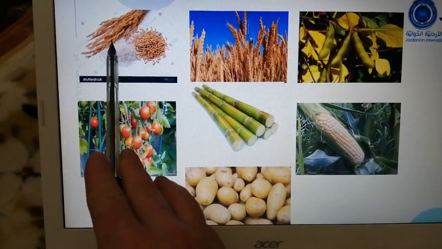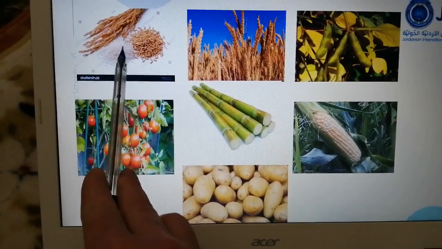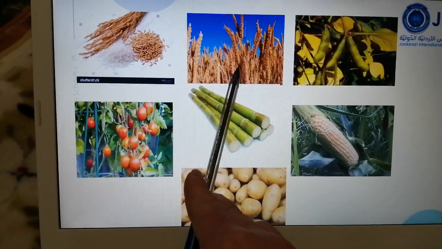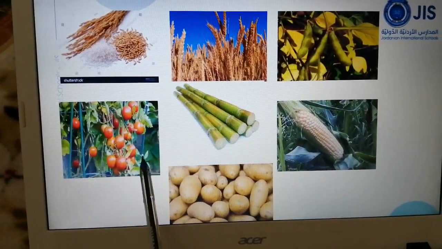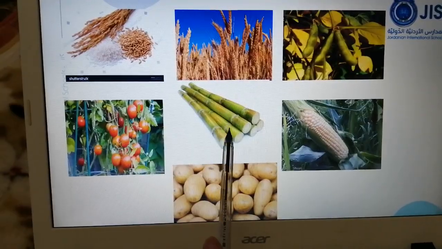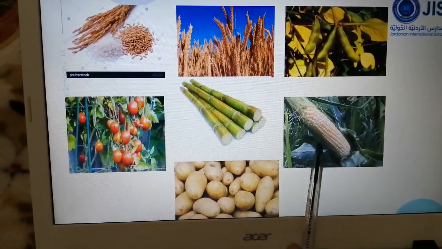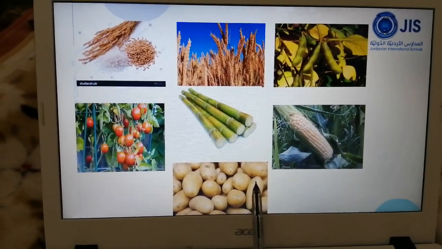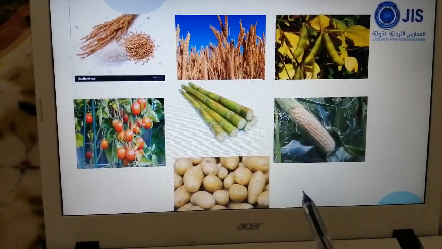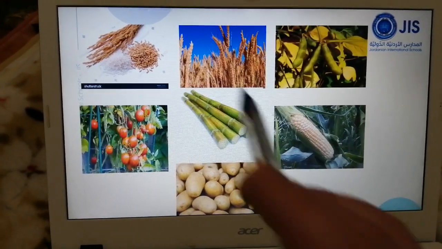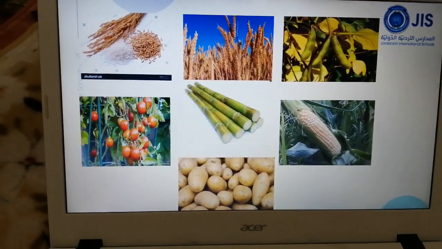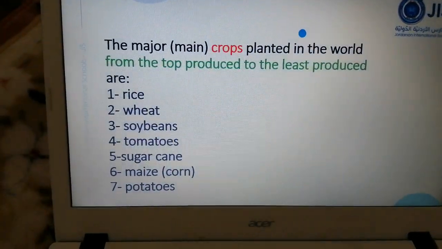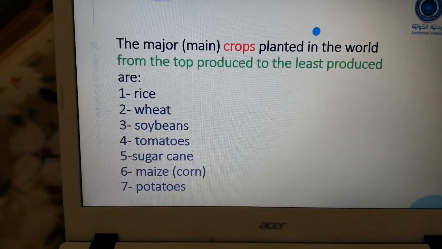This is rice. This is the rice plant. It's the first one planted around the world. The second one, as we said, wheat. The third one is soya beans. The fourth is tomato. The fifth, sugarcane. The sixth is corn, and the seventh is potato. So these are the main crops that are planted around the world in order, from the top to the least produced.